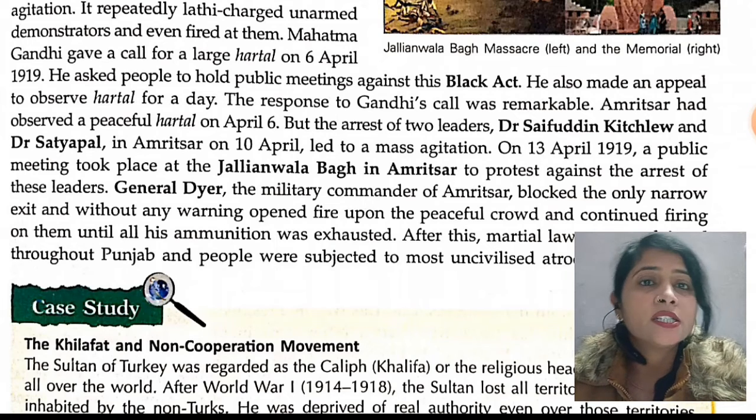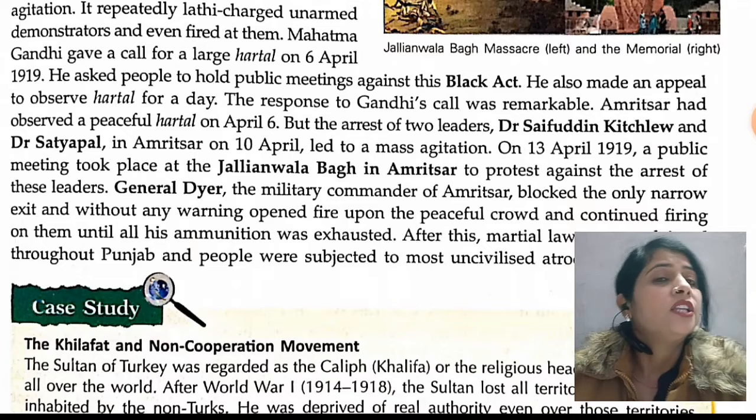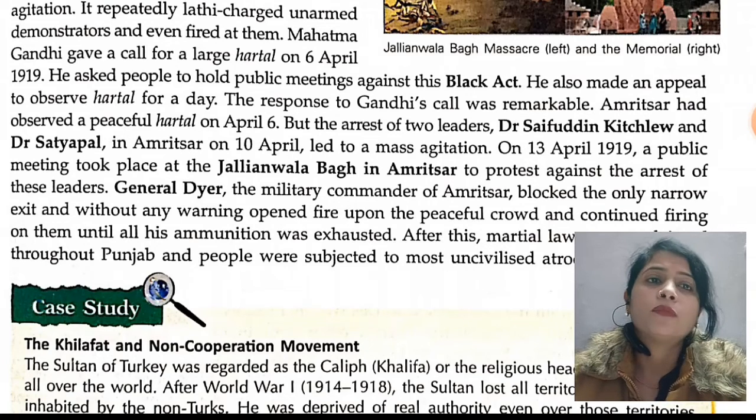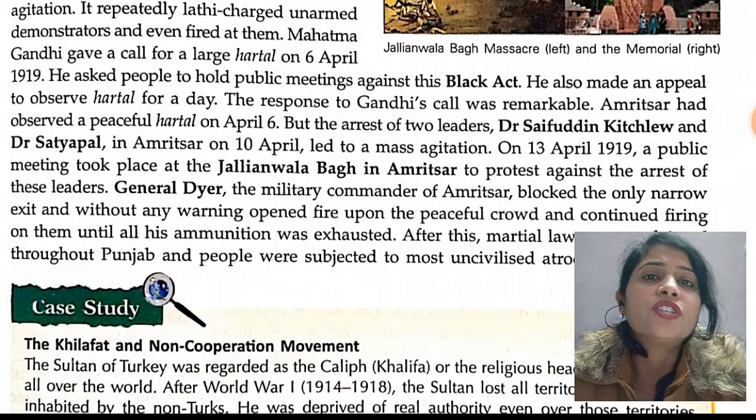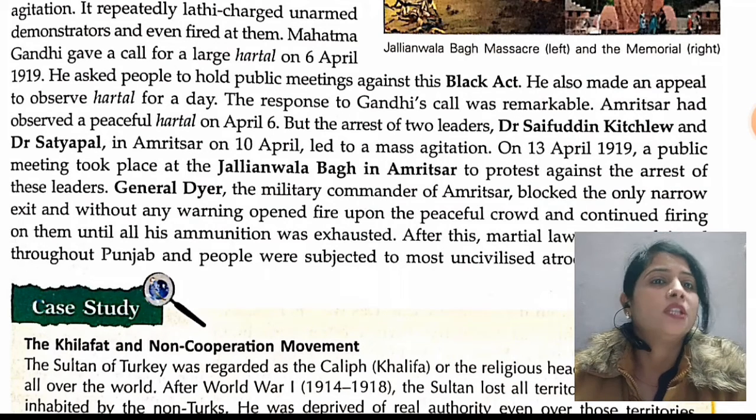The two leaders in Amritsar on 10th April led to the mass agitation. They were arrested. They were agitating, and there was mass agitation in Amritsar. So the British government arrested these two leaders.